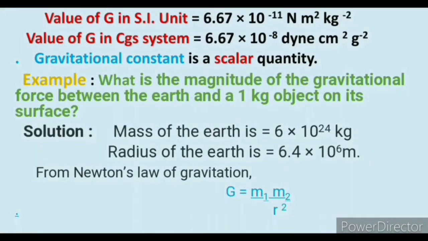The value of G in SI unit is equal to 6.67 multiplied by 10 raised to power minus 11 Newton meter square per kilogram square.